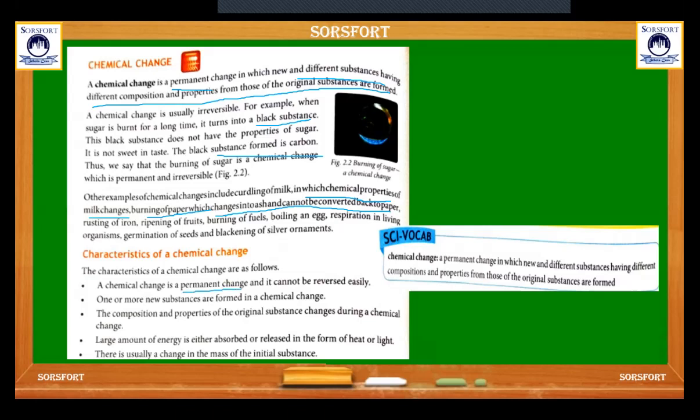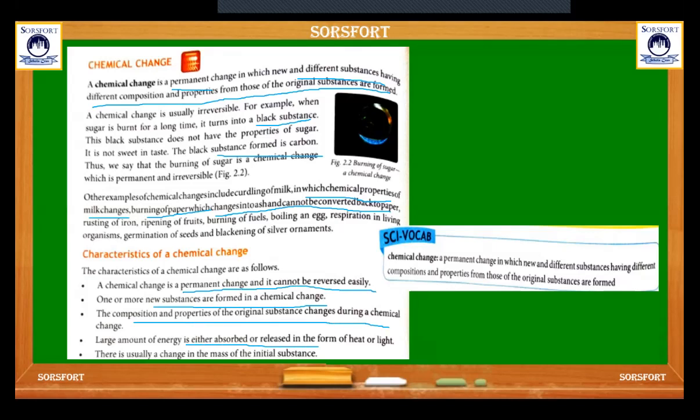A chemical change is a permanent change and it cannot be reversed easily. One or more new substances are formed in a chemical change. Composition and properties of the original substance change during a chemical change. A large amount of energy is either absorbed or released. This is the most important characteristic. Energy is either absorbed or released.